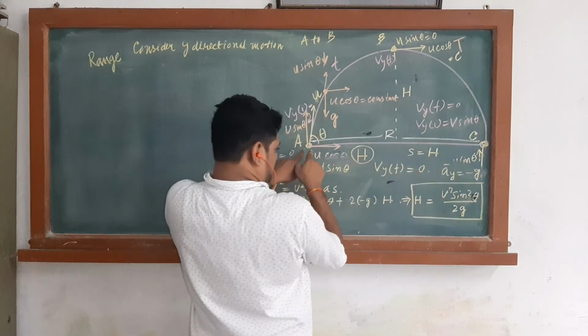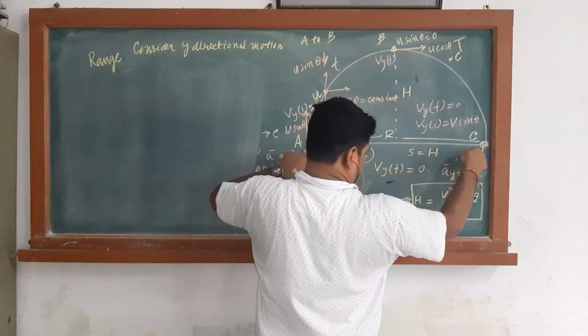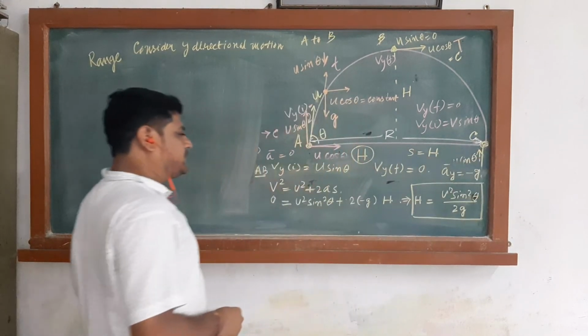So here the body comes from here to here, this is the horizontal range.